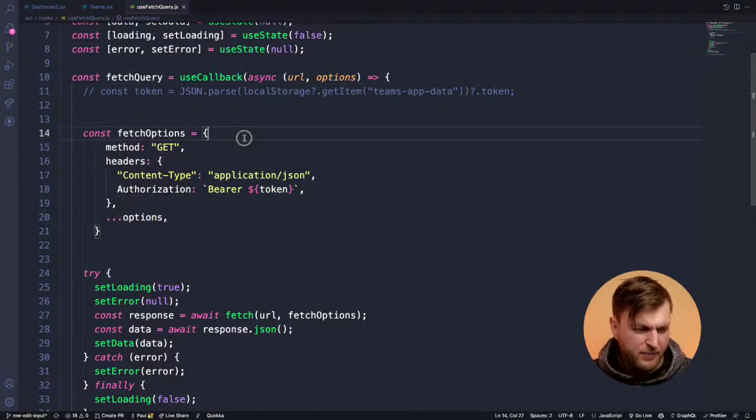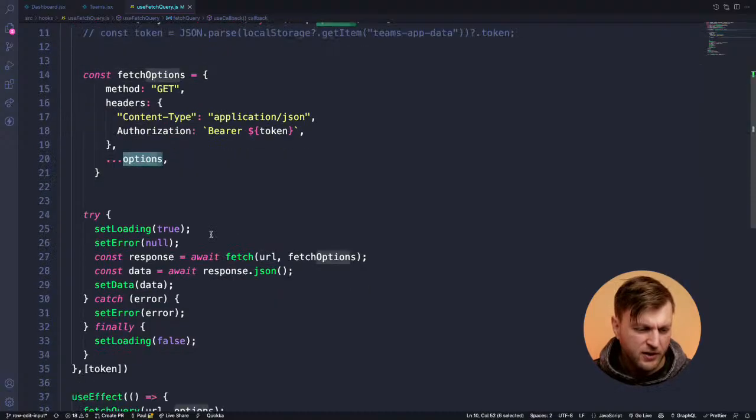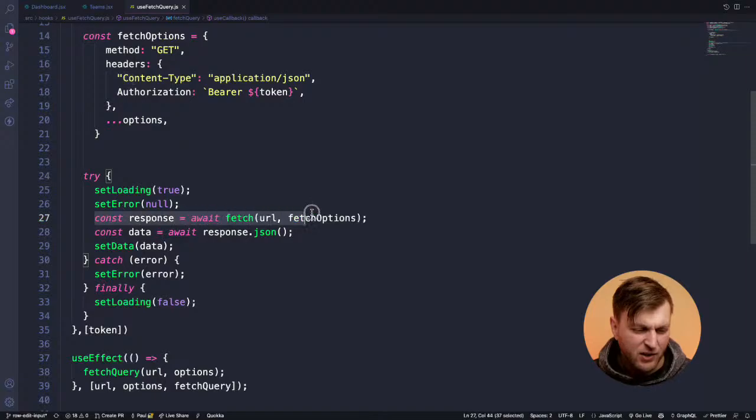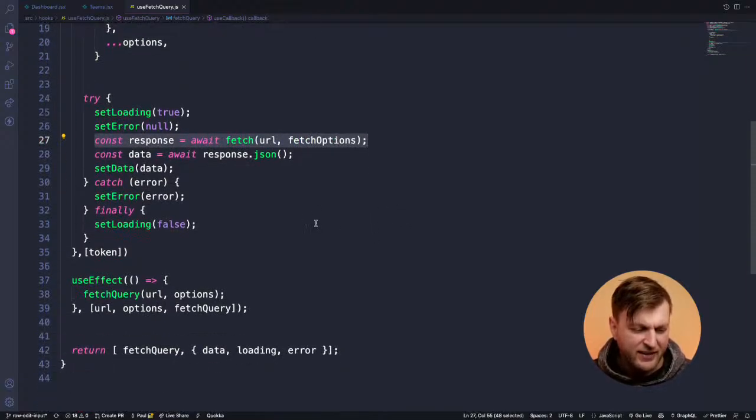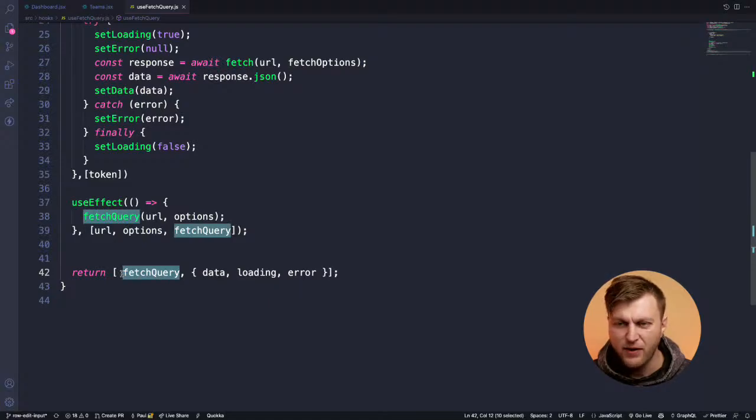Here's our fetch query function. Basically, all it does is you could pass a URL and options inside here, and it will make that call to the API and get the data. And once you get the data, you get the data, the loading state, and the error. But I also return the function just in case I want to refetch data. And I'll show you where that becomes useful in a second.